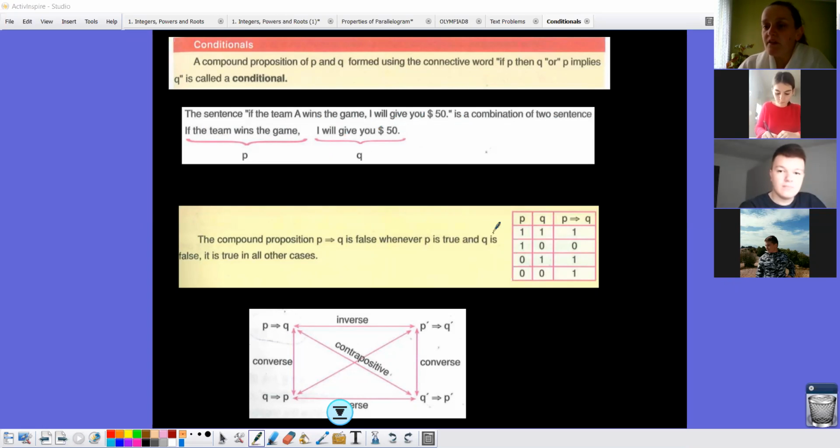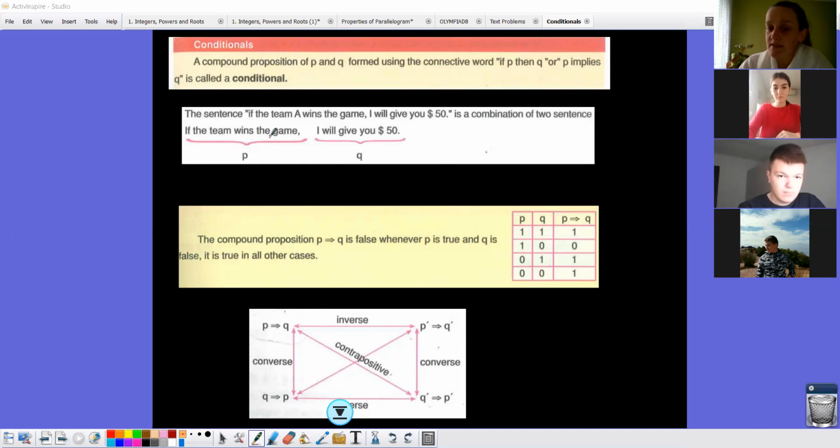Here we have the truth table of conditional. How it goes, if the team wins the game, it is true, I will give you money. I will give you $50. This is true, so you keep your promise and the result will be true. Yes? If P is true, Q is true, then if P then Q will be true.